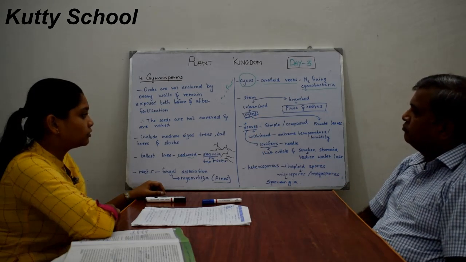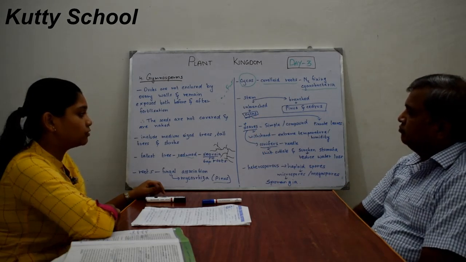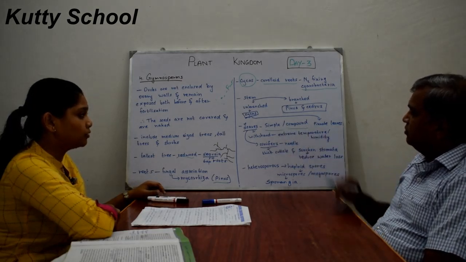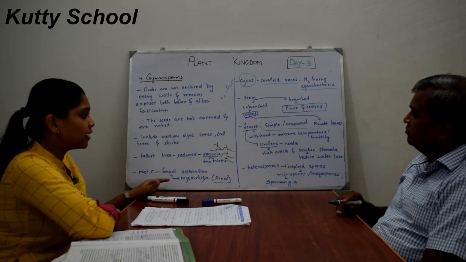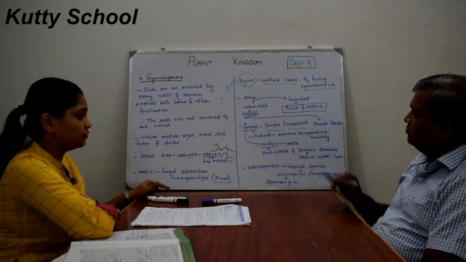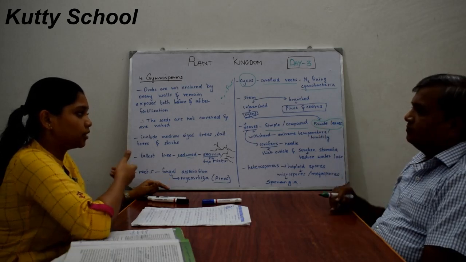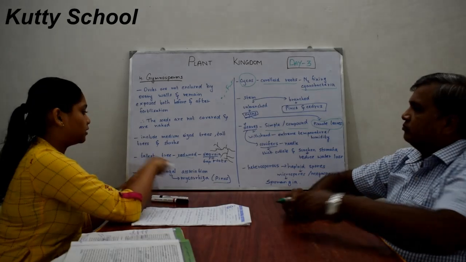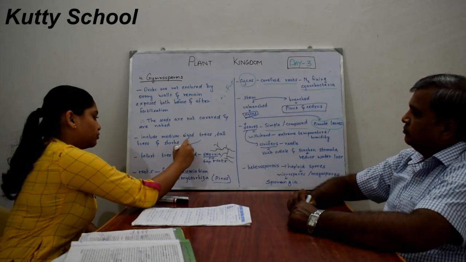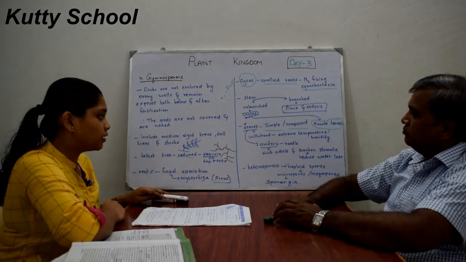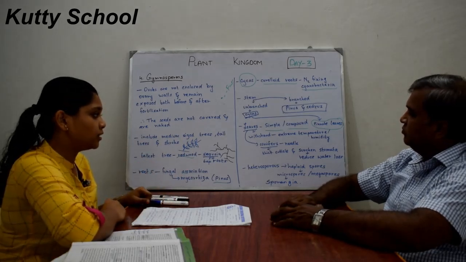Coming to the leaves, there are many kinds of leaves, like simple and compound leaves. Cycas has pinnate leaves, which are generally seen in neem plants. In neem plants, the leaves are arranged in a pinnate structure, like this. So Cycas plants have pinnate leaves. And these leaves can withstand extreme temperature, humidity and extreme conditions.